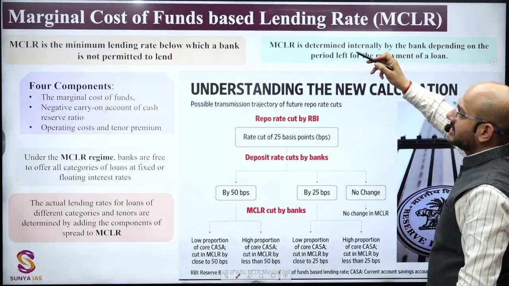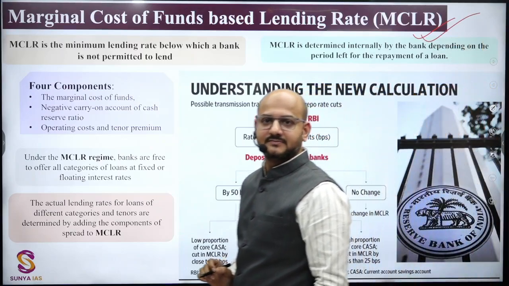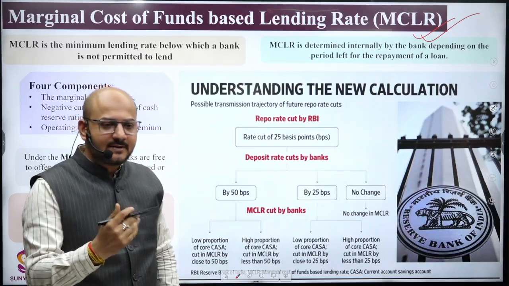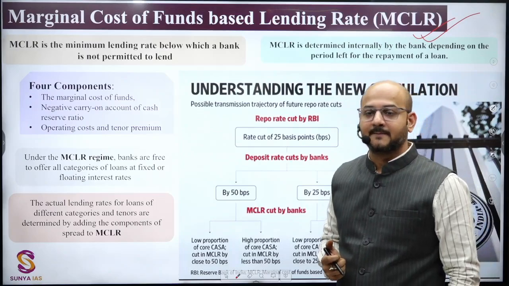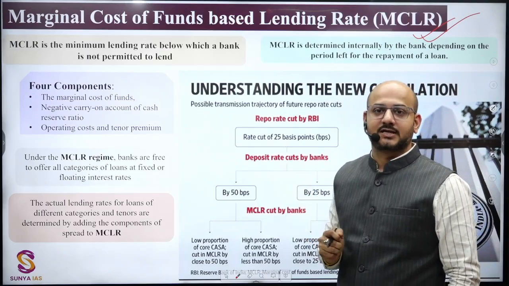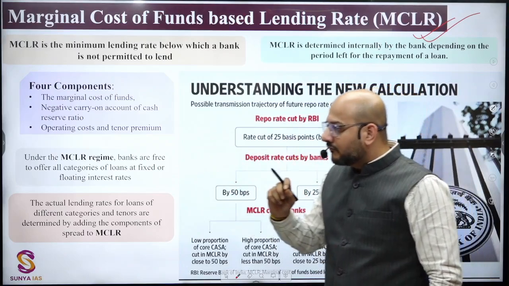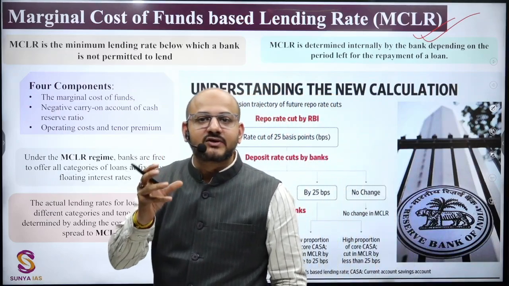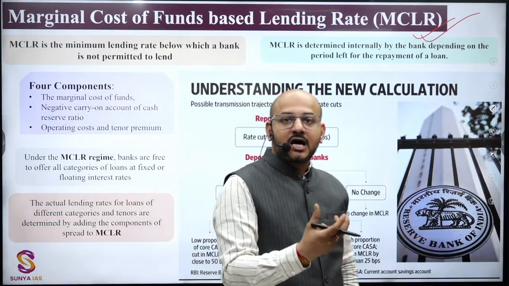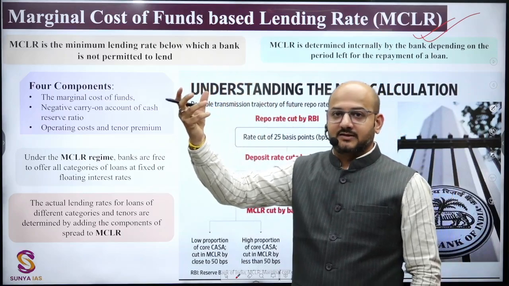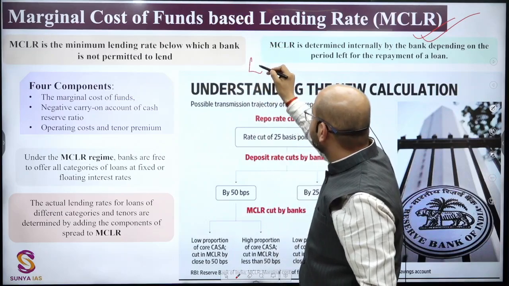First topic is the marginal cost of funds based lending rate, the MCLR. You understand that banks do certain banking activities. CASA accounts are there, current accounts and savings accounts, and they do lending activities. Credit card is a form of lending. While the bank lends, certain interest rates are maintained, and how are these interest rates regulated by the RBI? Previously, when banks did this lending activity,